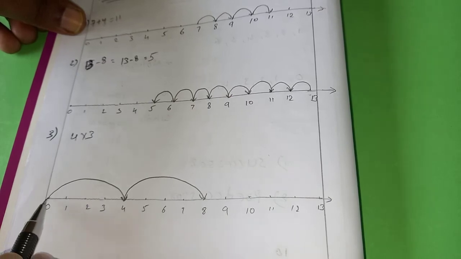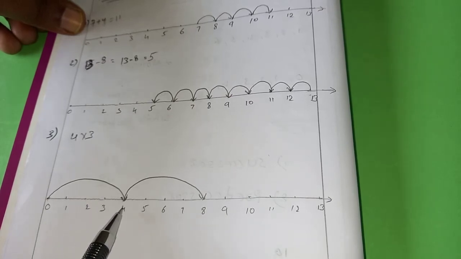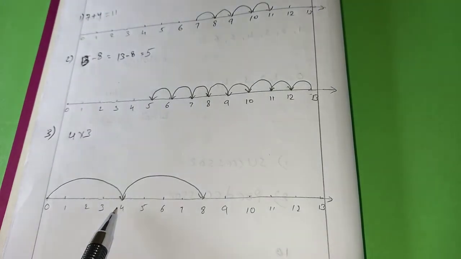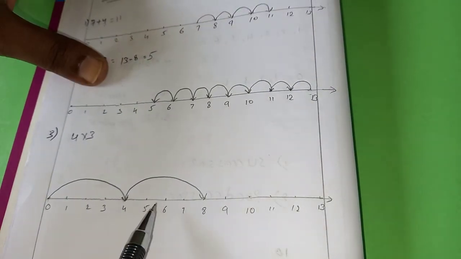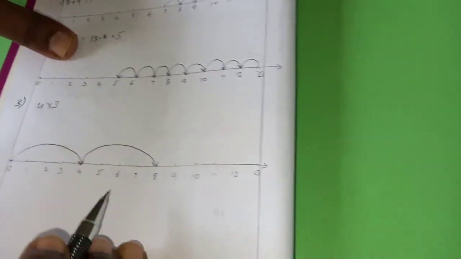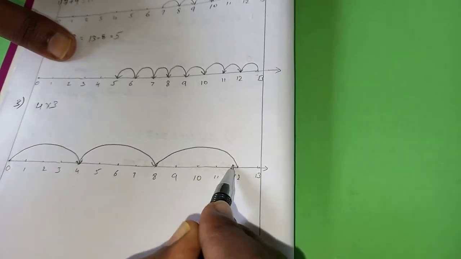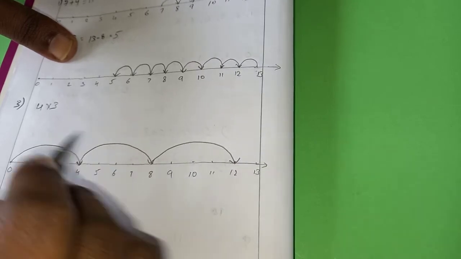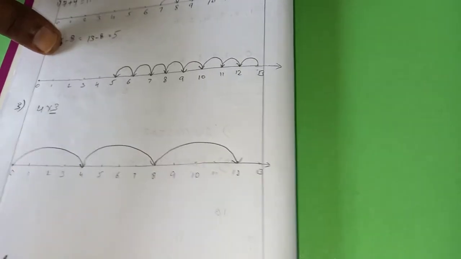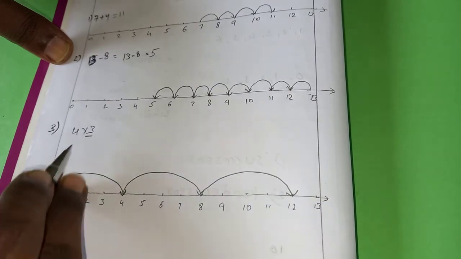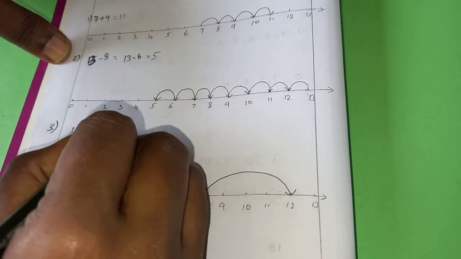See, from 0 to 4, how many numbers are there? 1, 2, 3, 4. From 4 to the next number, how many numbers are there? 1, 2, 3, 4. Right? Again 1, 2, 3, 4. The next number is 12. Like this we have to draw 3 times. 4 into 3, the answer is 12.